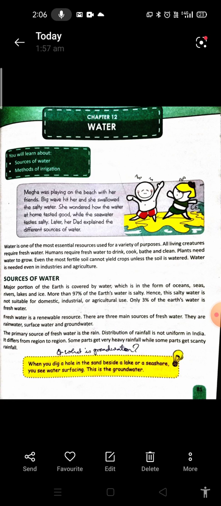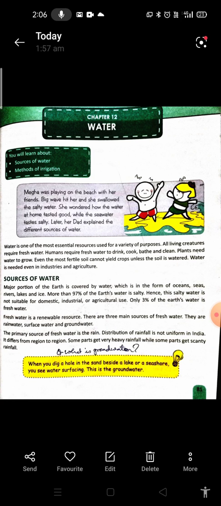Fresh water is a renewable resource. There are three main sources of fresh water. They are rainwater, surface water, and groundwater. Very important. The sources of fresh water are rainwater, surface water, and groundwater. The primary source of fresh water is the rain.